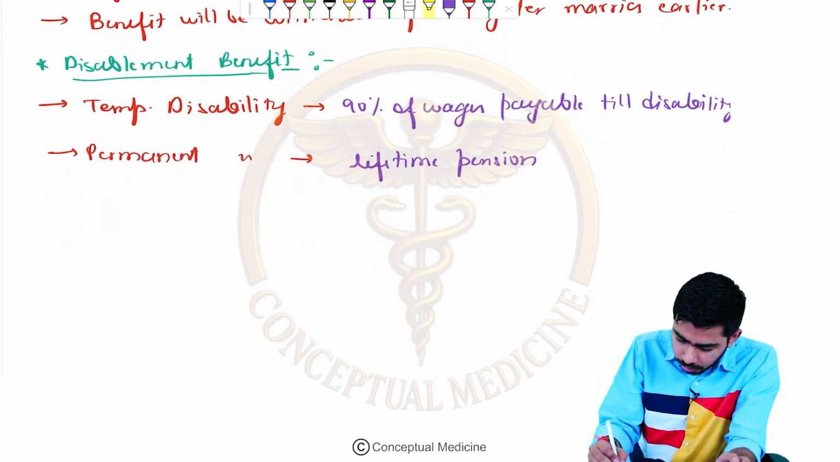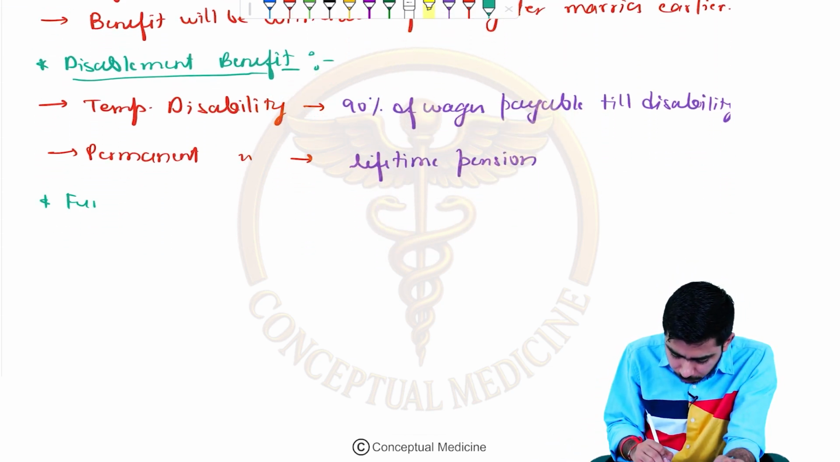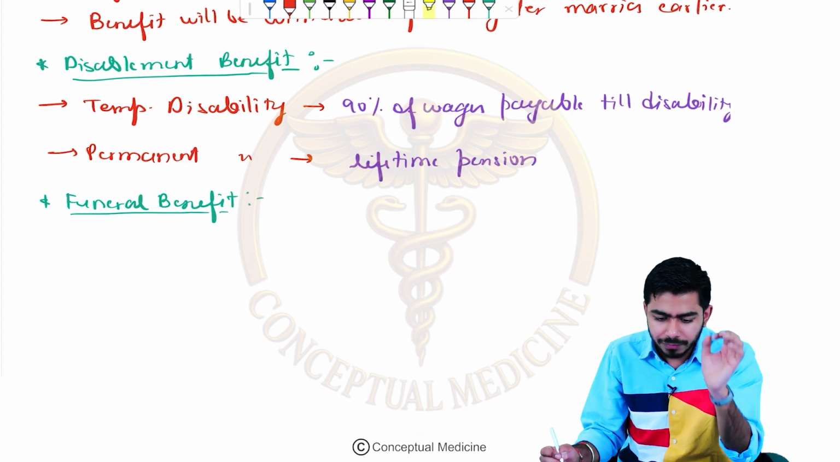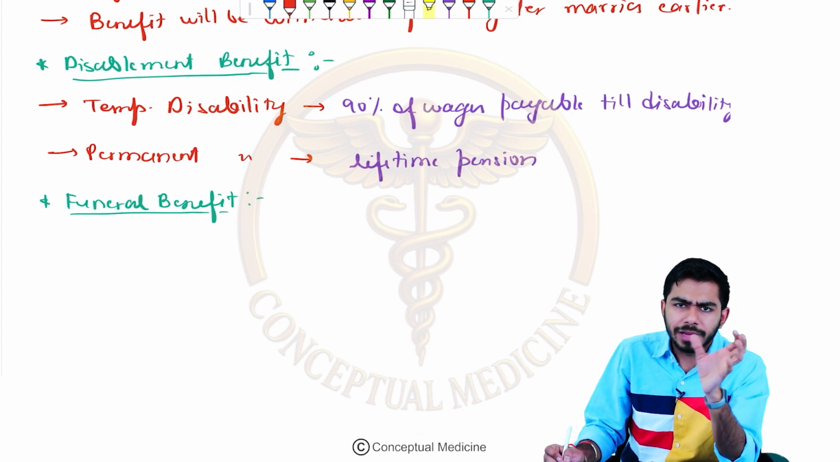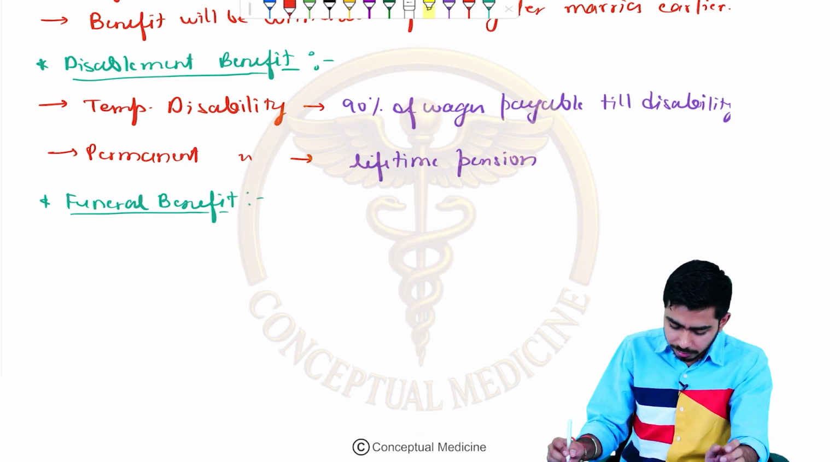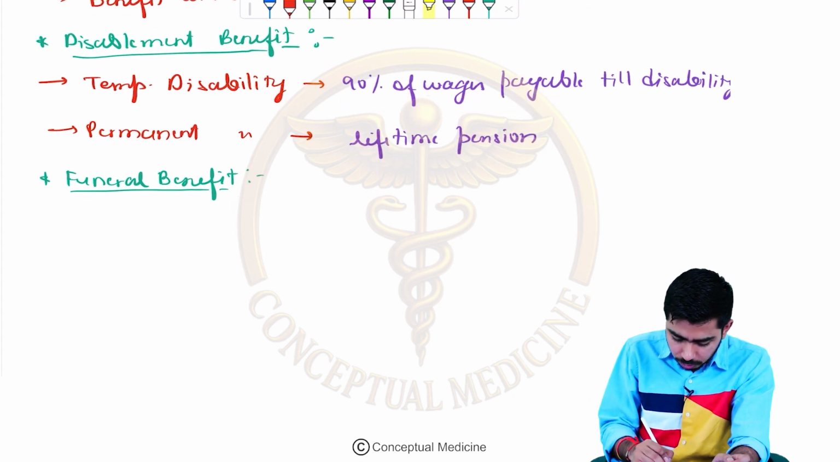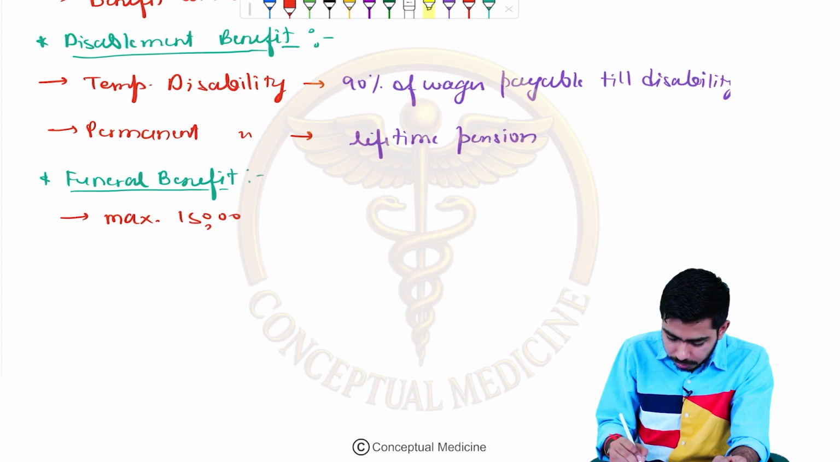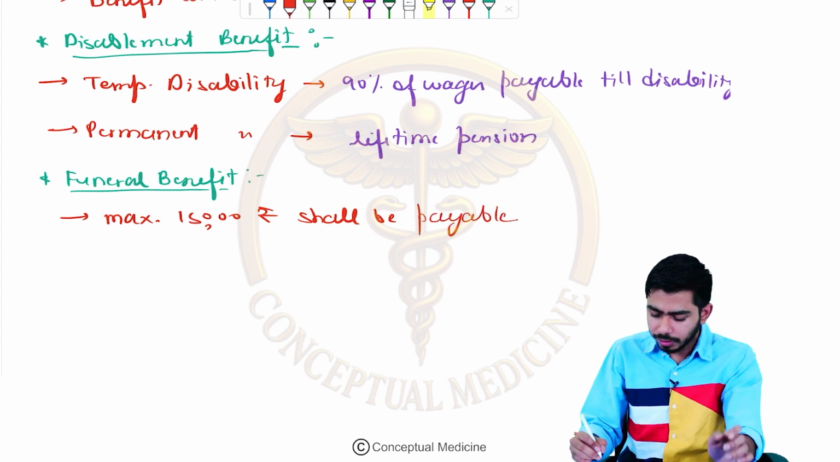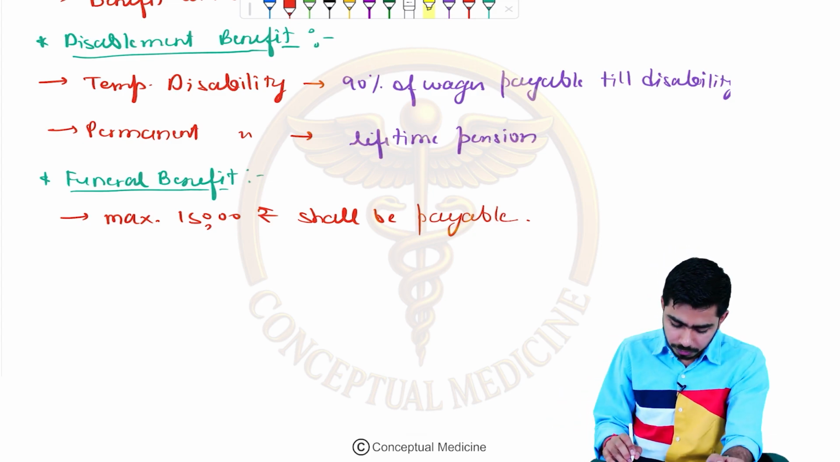Okay, then what about the other benefit? There is also a funeral benefit, in which they are saying that 15,000 rupees is the maximum limit. A maximum of 15,000 rupees shall be payable to the family for the funeral and all other procedures, all the procedures related to the funeral processes and all.